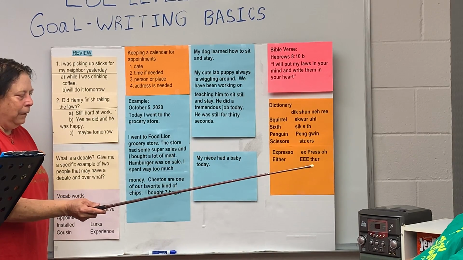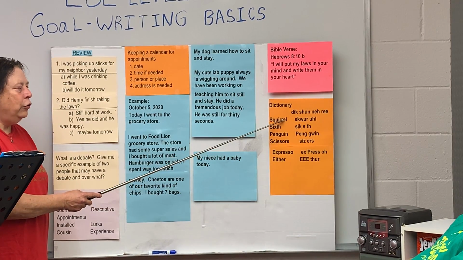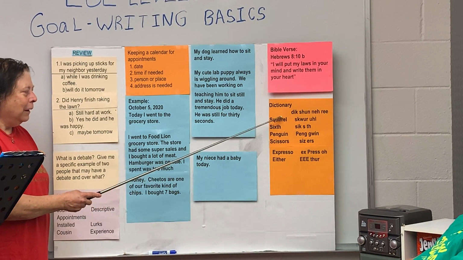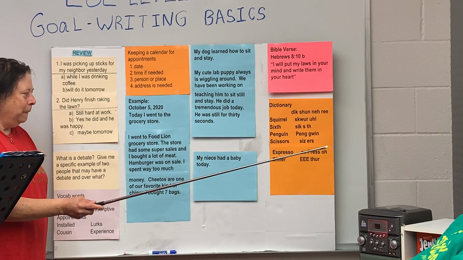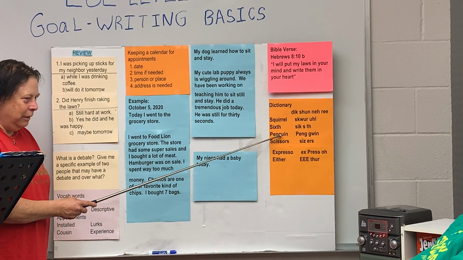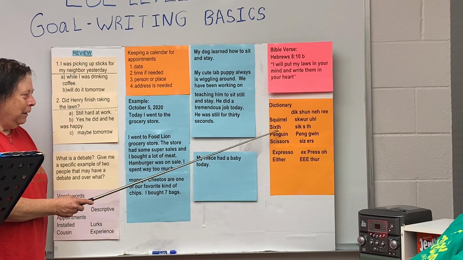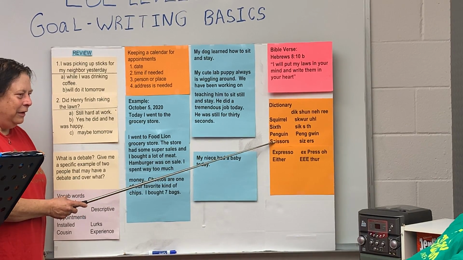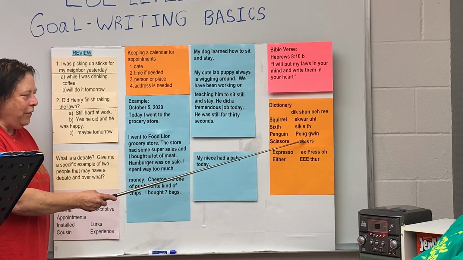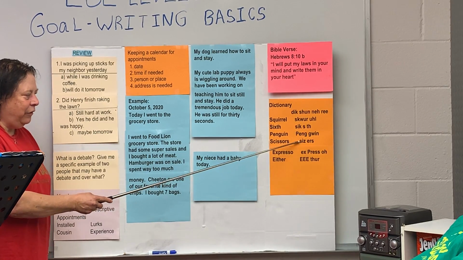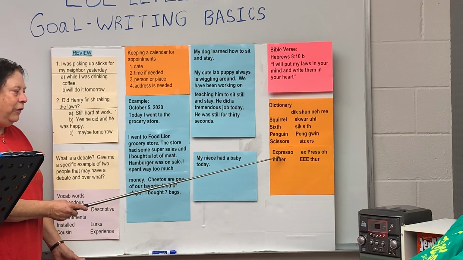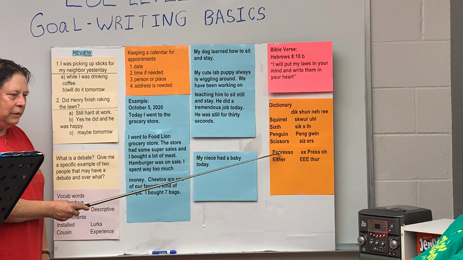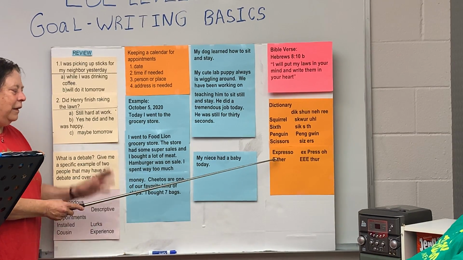Dictionary. Dictionary. This is a really hard one. Squirrel. Squirrel. Very good. Six. Penguin. Penguin. Okay. Scissors. Scissors. And see how over here on the right hand side it makes it a whole lot easier to pronounce. Okay, here's one you might go to Starbucks and ask for. Espresso. Espresso. Good.